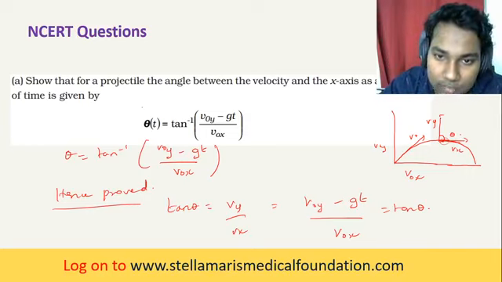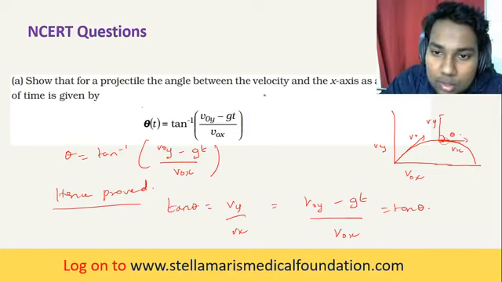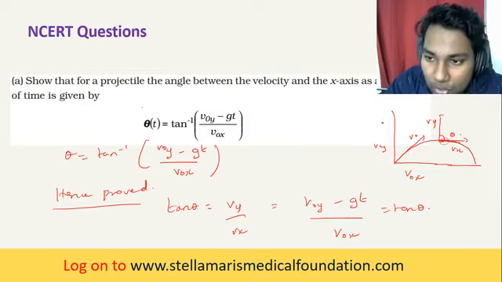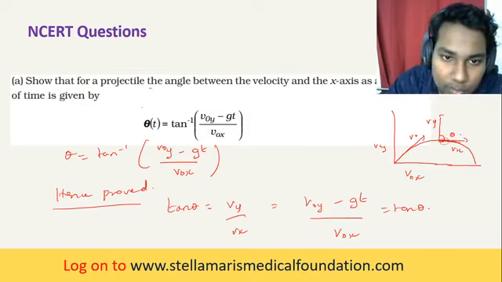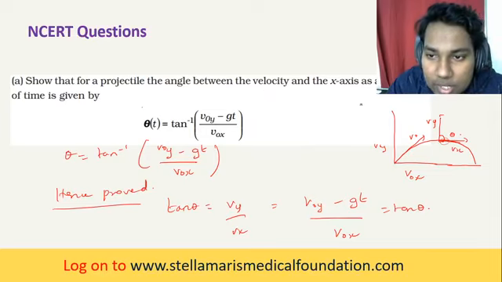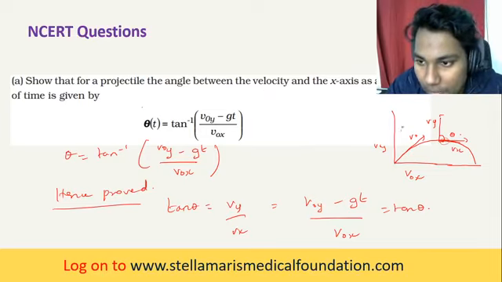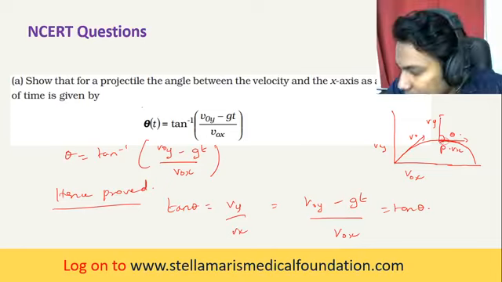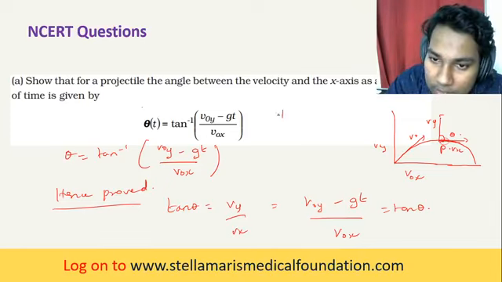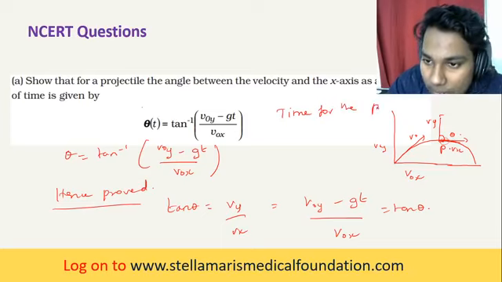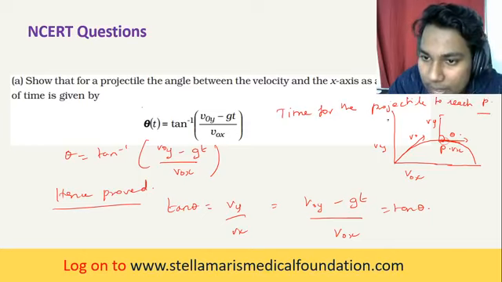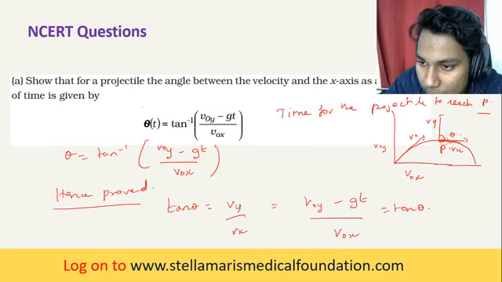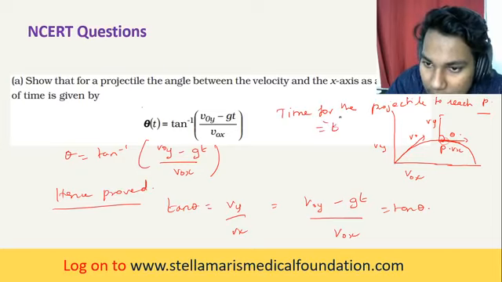The question is, theta is a function of time. See what they're asking: show that the angle between the velocity and the x-axis of the projectile is a function of time. See, this is the point P. The time taken for the projectile to reach point P is nothing but t.